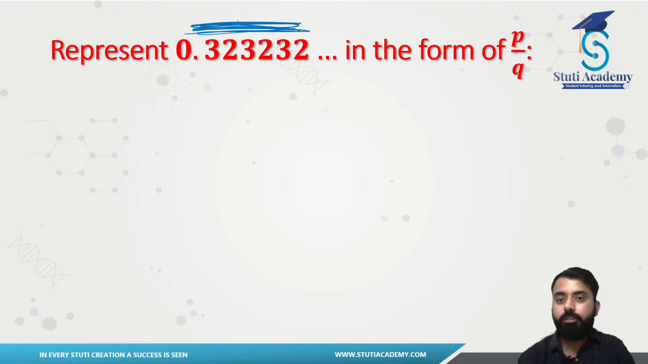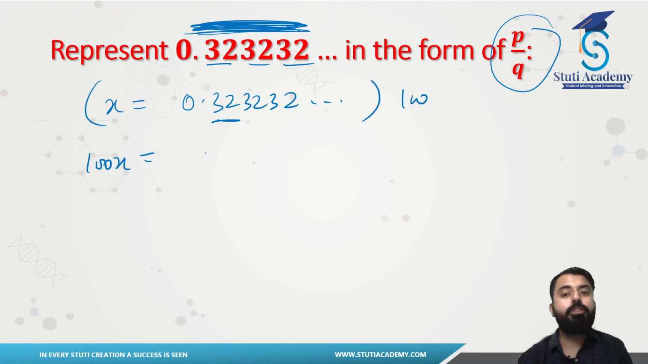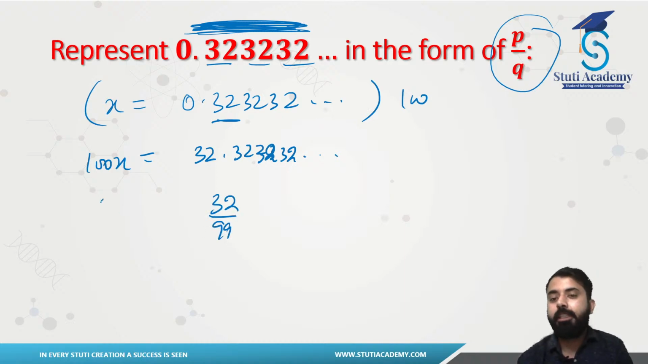If you want to solve this one, just note this down in a notebook and attempt the question on your own. We have: represent 0.323232 in the form of p by q. This will be easy, right? This will be x. We will be assuming it to be 0.323232 and so on. Then I know 2 digits are repeating. You guys remember that? I will be multiplying this with 100. Then you will be having 100x, which will be 32.3232 and so on. So you can solve this one easily. You will be getting the answer, that will be 32 over 99. That will be your x.